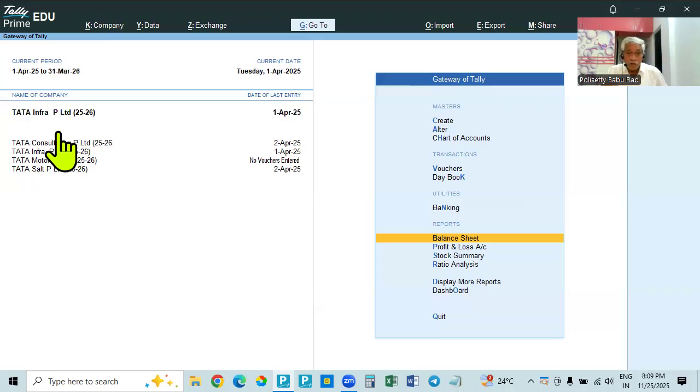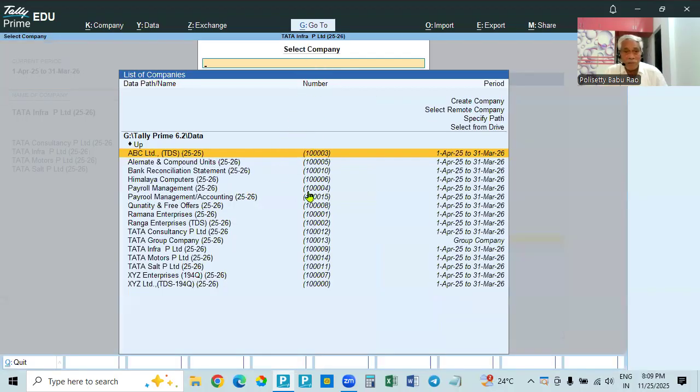Now I have to open it. How will it open? It will be available in the database or on the select company page. To go to select company, as I already told you, Control F3 removes it from here, that is, shuts the company. To see the select company page and select a company to open, press Alt F3. Alt F3 takes us to the select company page. Here the group company is available. See here, Tata Group Company.